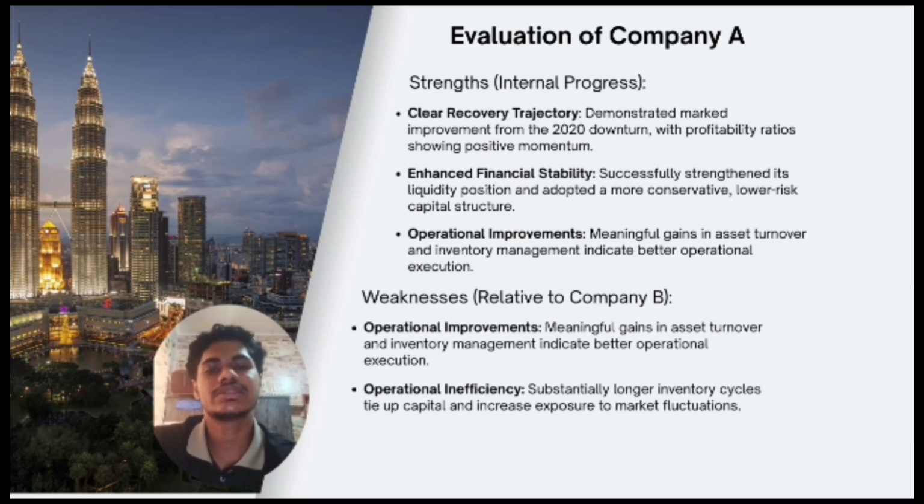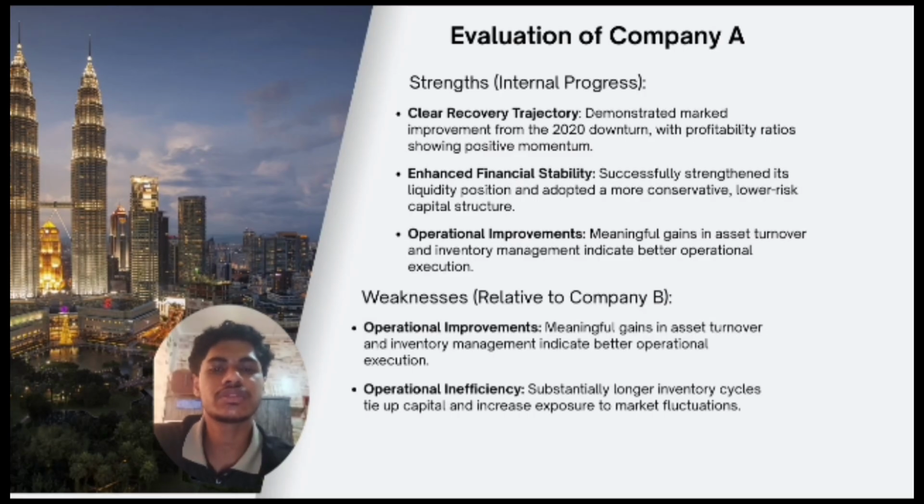Secondly, Company A has enhanced its financial stability. The company has improved its liquidity position and adopted a more conservative capital structure, which reduces financial risks and strengthens its overall financial position. Thirdly, Company A has shown operational improvements. The increase in asset turnover and improvement in inventory management suggest better operational efficiency and project execution.